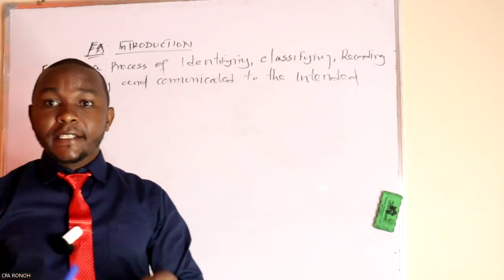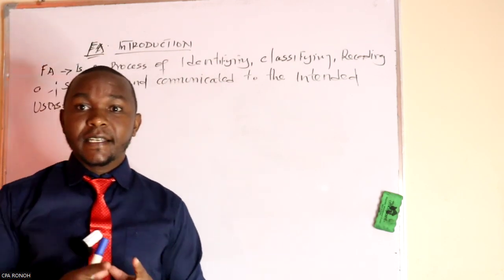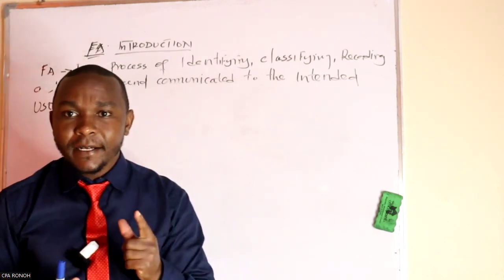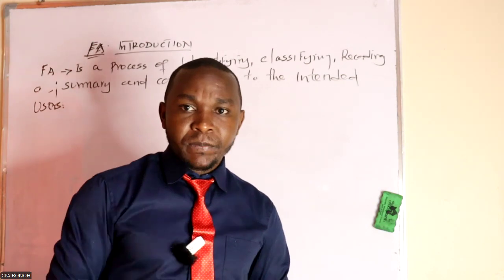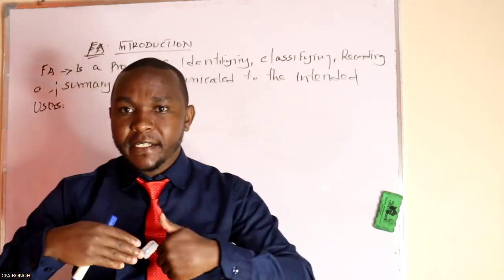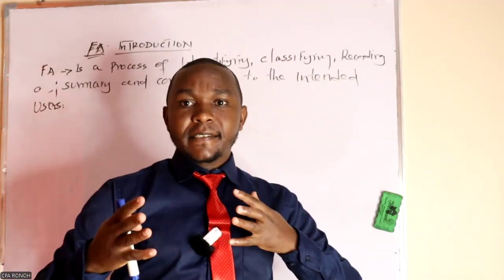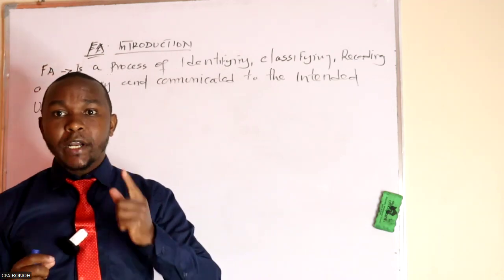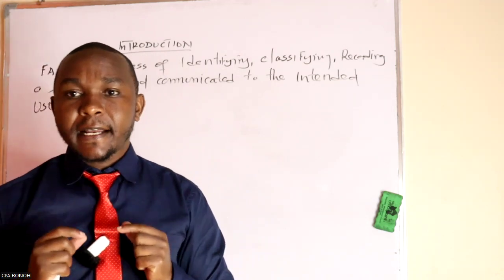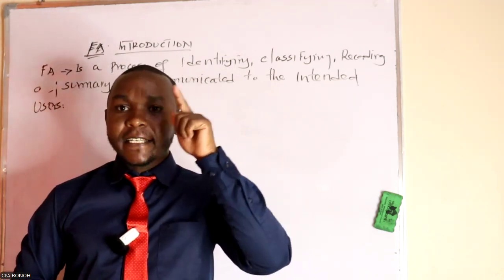It is first to identify that the transaction has taken place. Once the transaction has taken place, you have to classify this transaction, whether it is an expense, an income, capital, a liability, or an asset. Once you know these classes, you are in a position to record either in a debit or a credit. And then you communicate to the intended users.